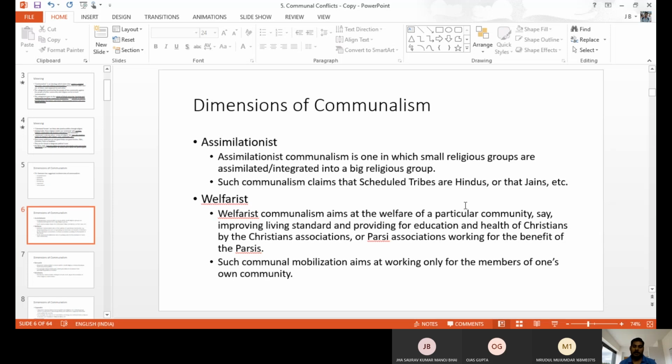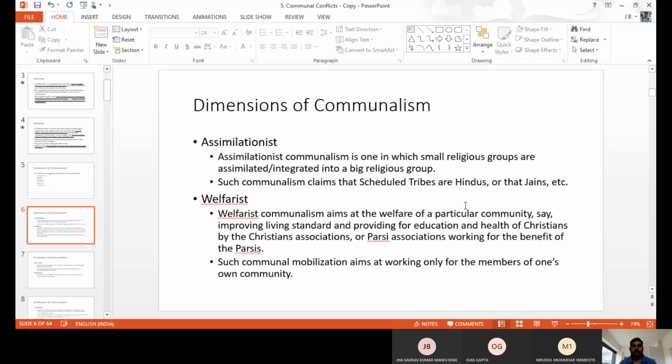And if anything serious happens, like at COVID time, they help only their own community. That type of ideology and perception is welfareist communalism. I don't want to name any particular community, but when something happens, the own community helps only their own people.